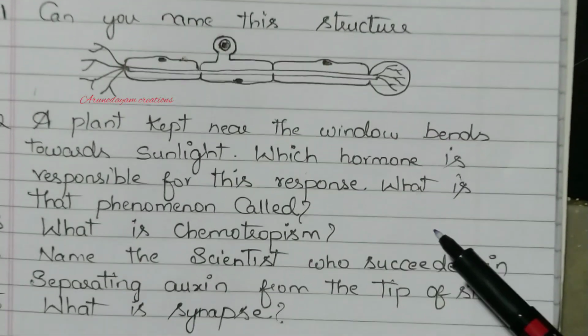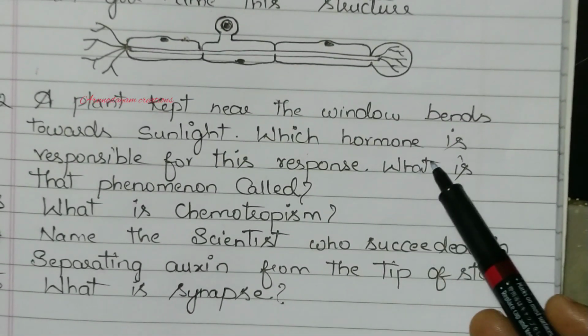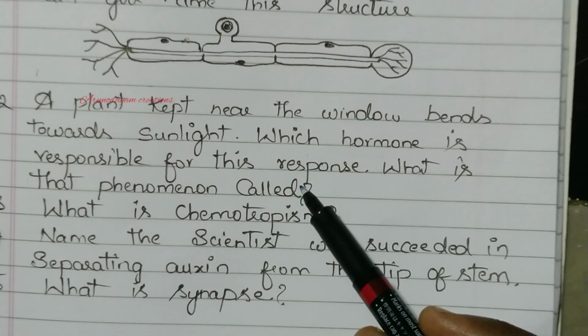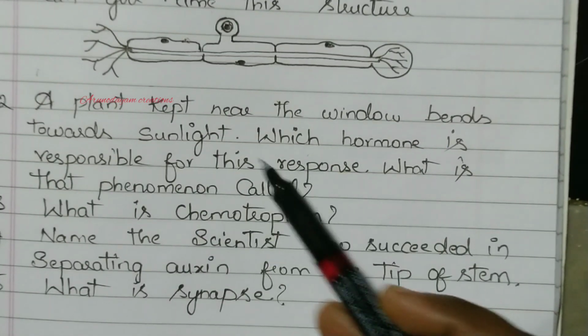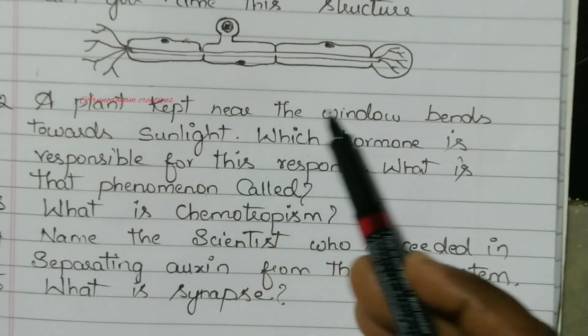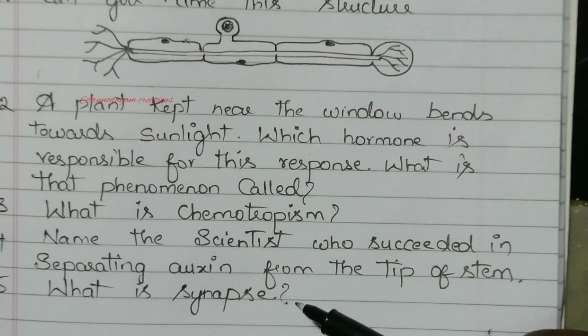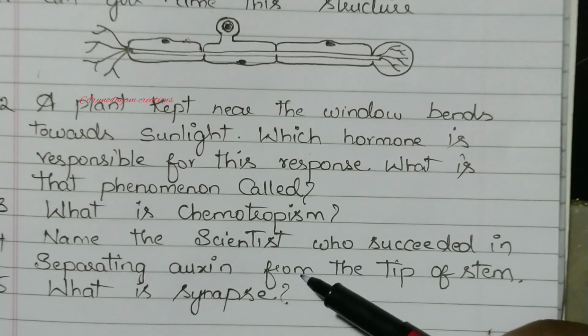Next, 12th question. Plant kept near the window bends towards sunlight. The hormone responsible for this is called auxin hormone. Auxin, you already know about FW Went experiment. So auxin hormone is responsible for this type of movement, and this phenomenon is called as phototropism, movement of plant towards sunlight. So this phenomenon is phototropism.